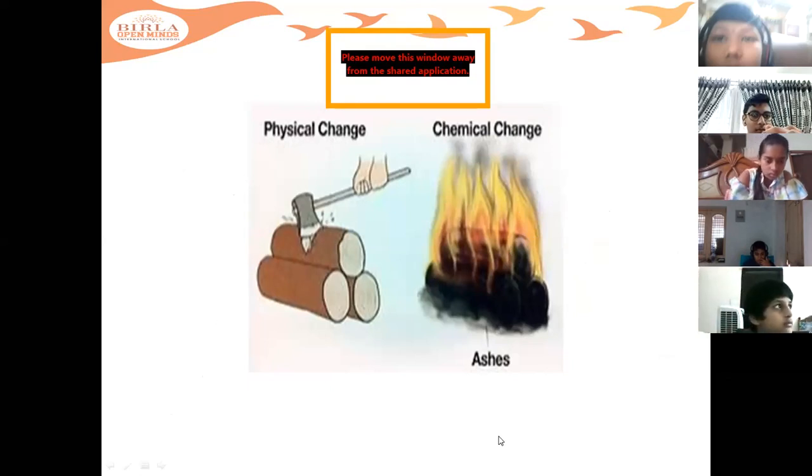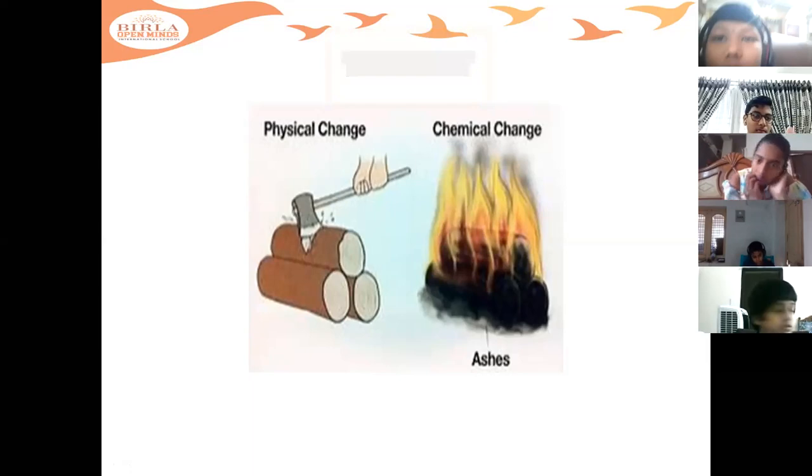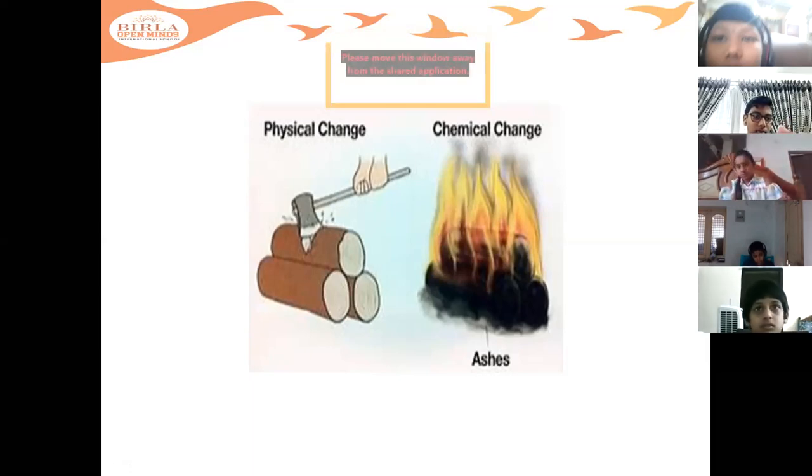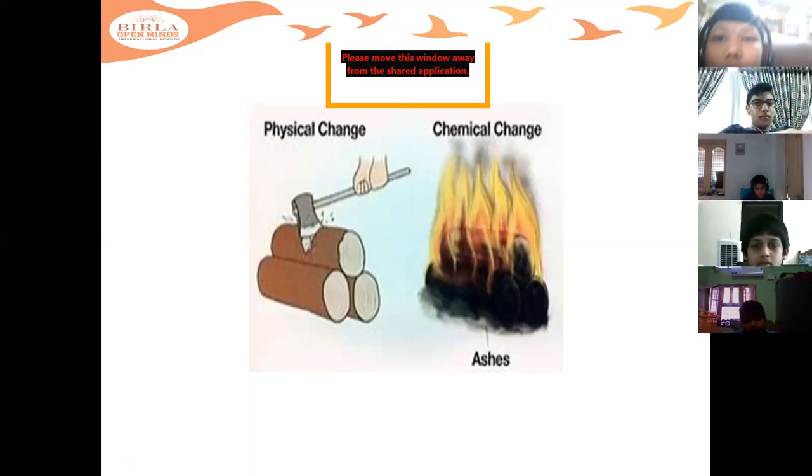So this and a few more examples of chemical changes are like mixing of acid and base, like HCl, hydrochloric acid, and sodium hydroxide, NaOH. If you mix hydrochloric acid, HCl, and sodium hydroxide, NaOH, together, then what is formed here? A chemical reaction is taking place. Sodium chloride and water are formed.